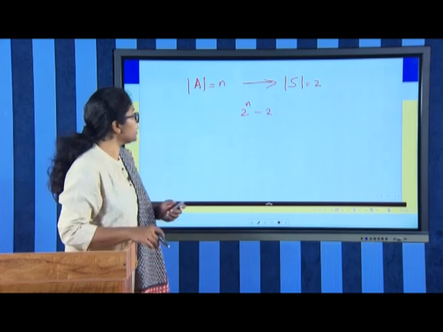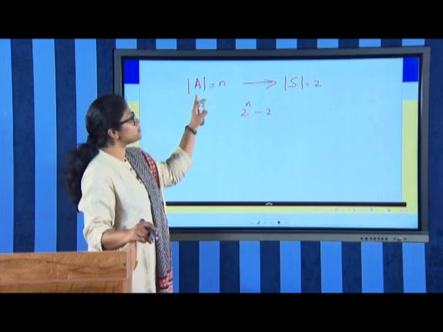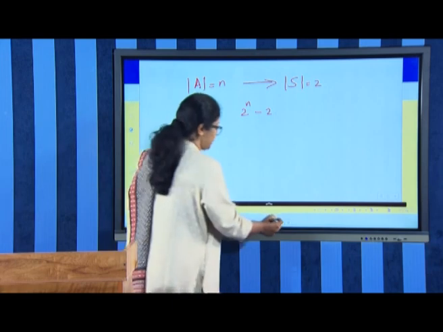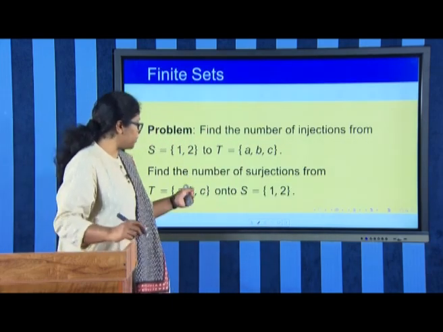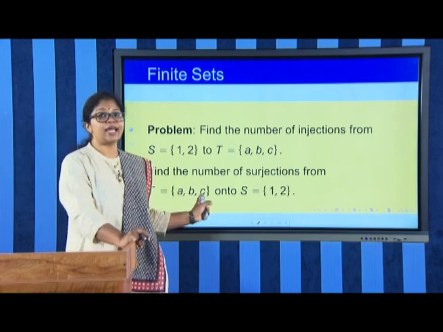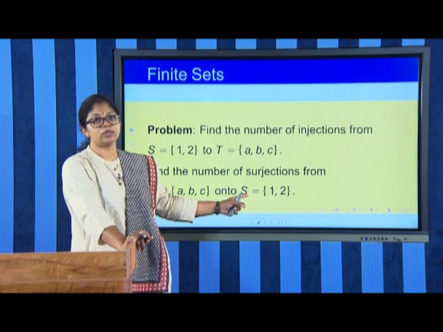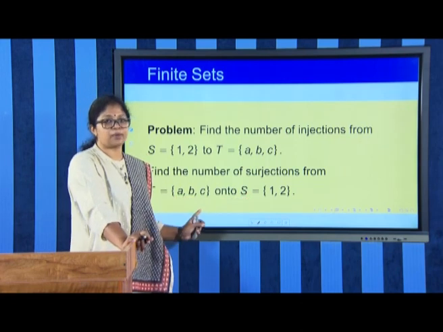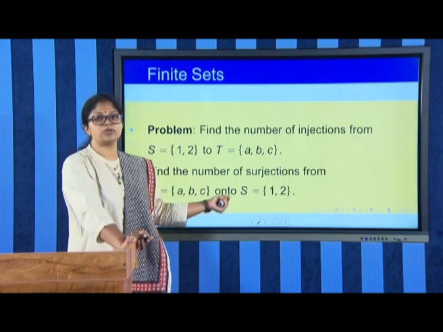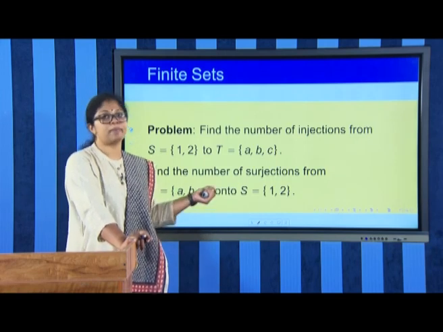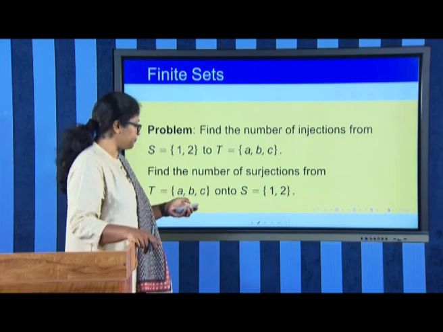So, that is a formula given for the number of surjections from a set of n elements onto a set of 2 elements. Using that formula, cardinality of T is equal to 3 and cardinality of S is equal to 2. And so, n is equal to 3, and therefore, the number of surjections from T onto S is 2 cube minus 2, which is 8 minus 2, which is equal to 6.